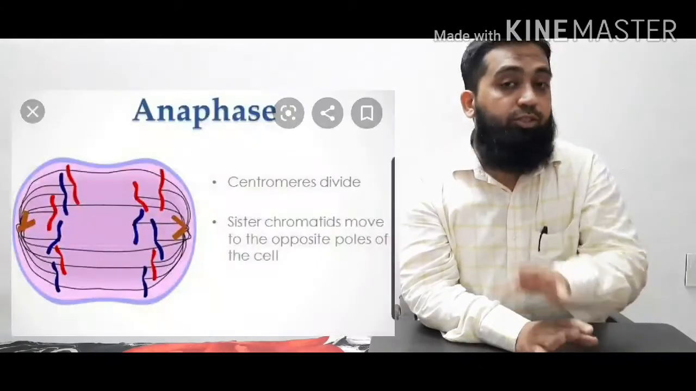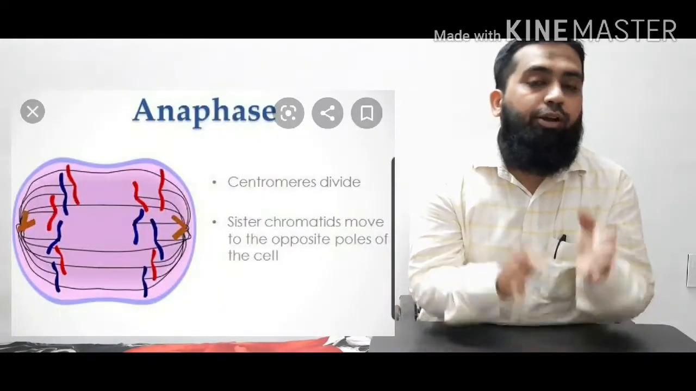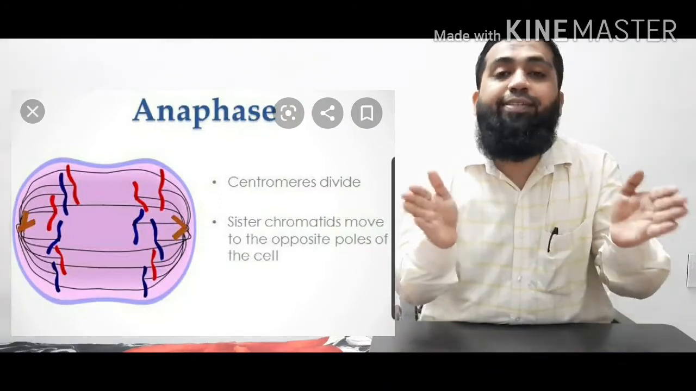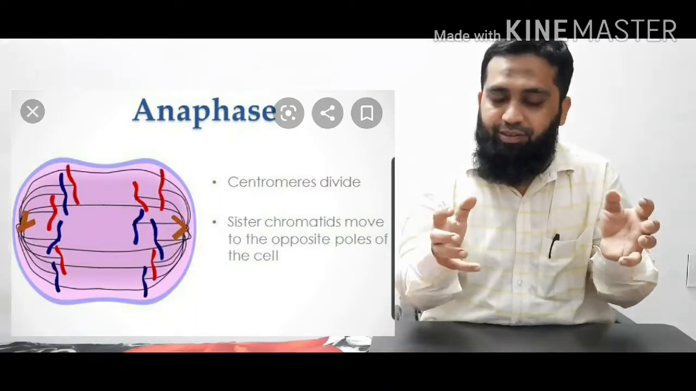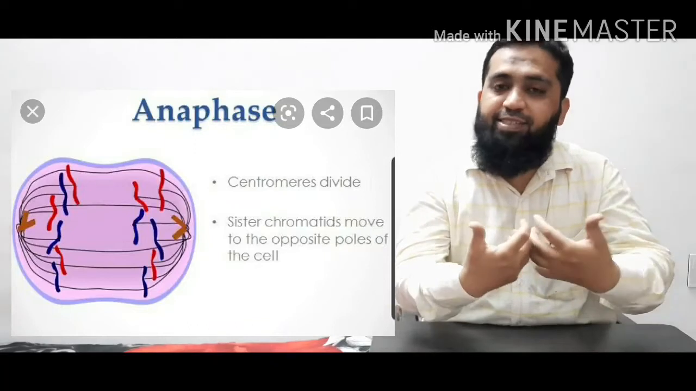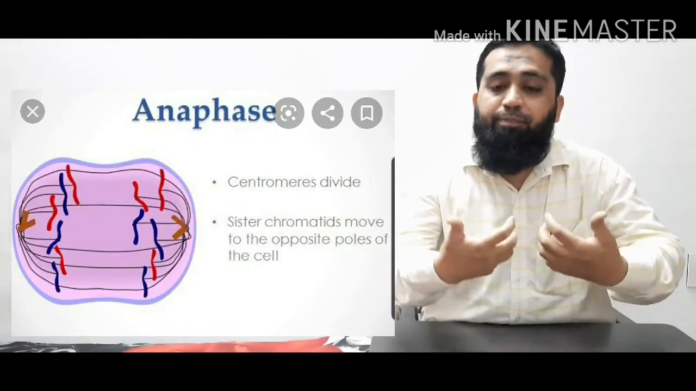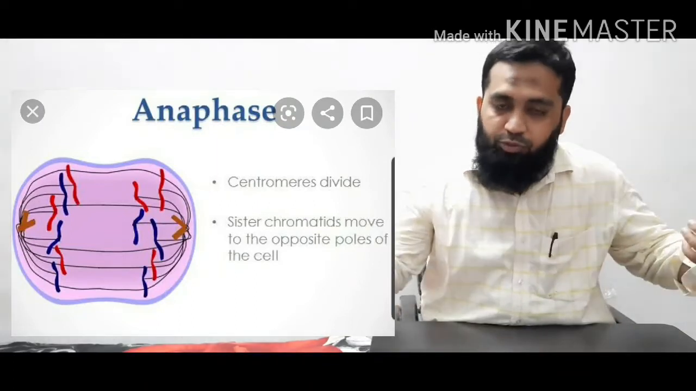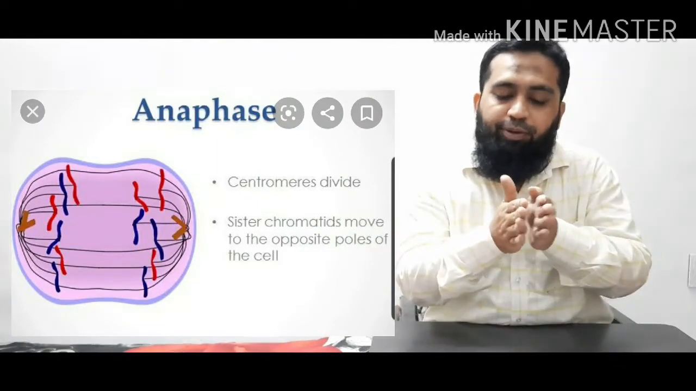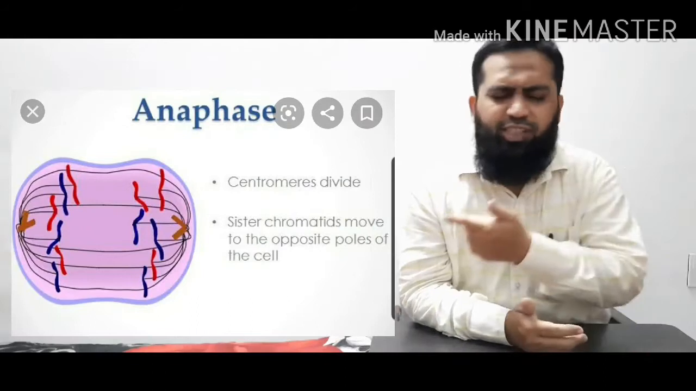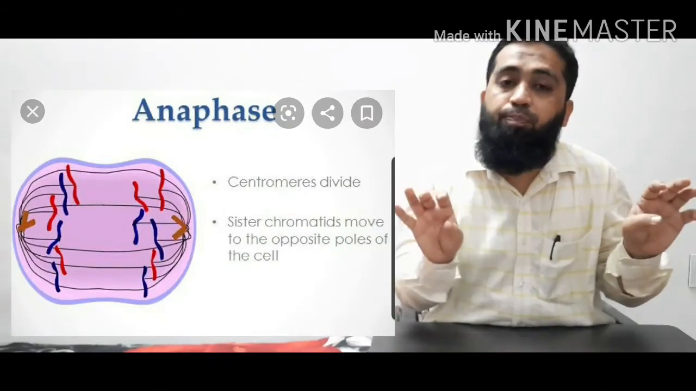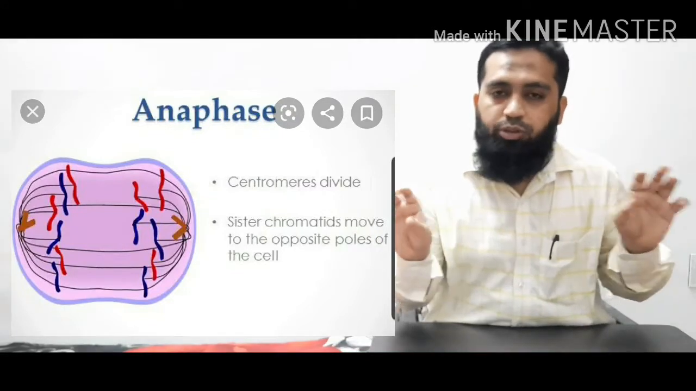Now if we come to the third phase, let us talk about anaphase. Now in anaphase, the sister chromatids get separated. Okay, they look like a bunch of bananas getting separated, and they get pulled towards the opposite poles. Centrioles pull them through spindle fibers and the separation of sister chromatids takes place. You can see in the diagram, sister chromatids get separated and they move towards the poles of both the centrioles.